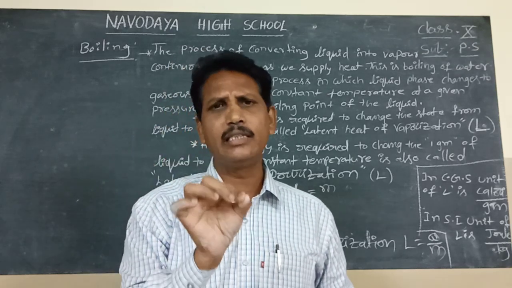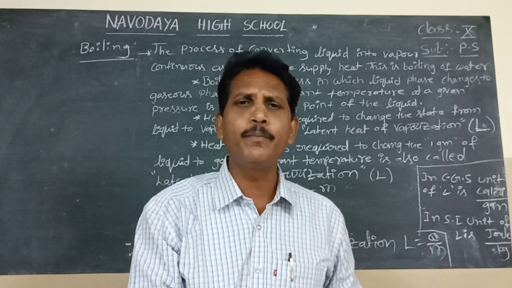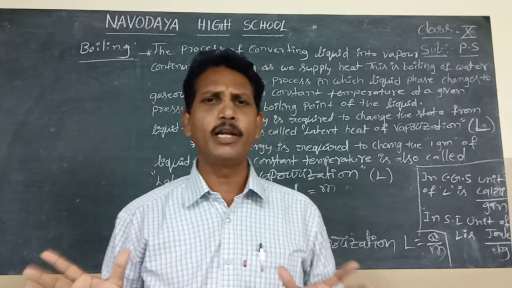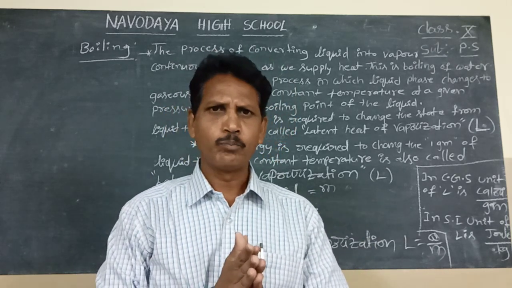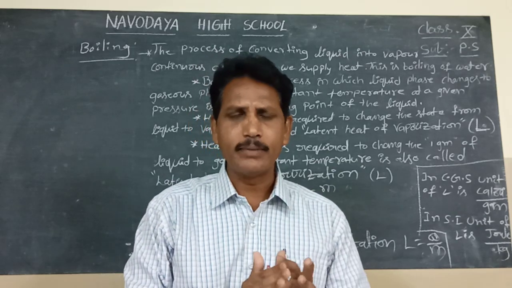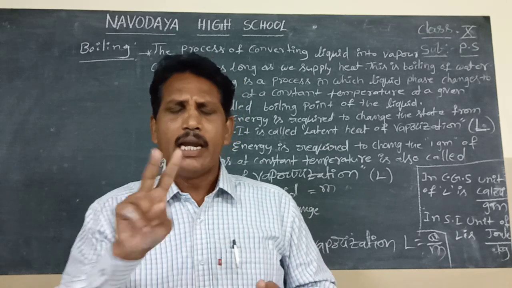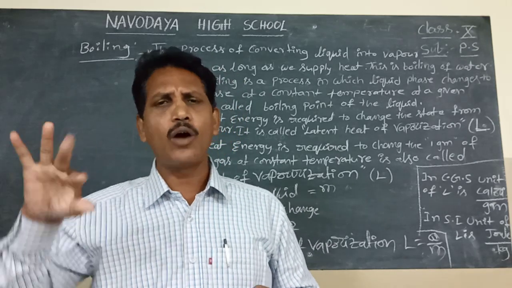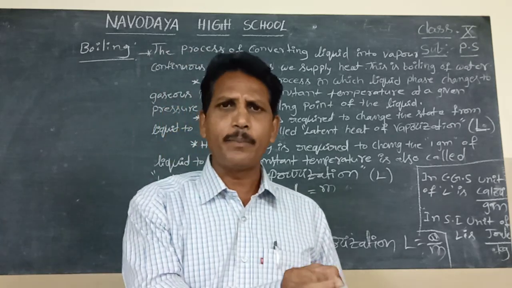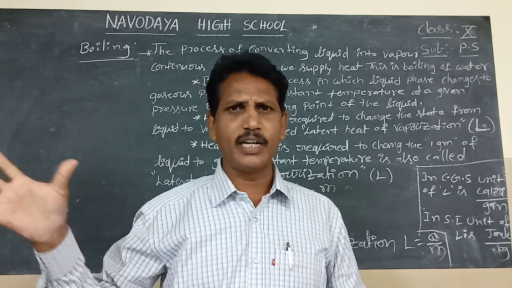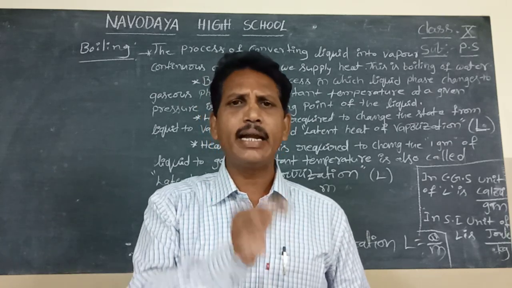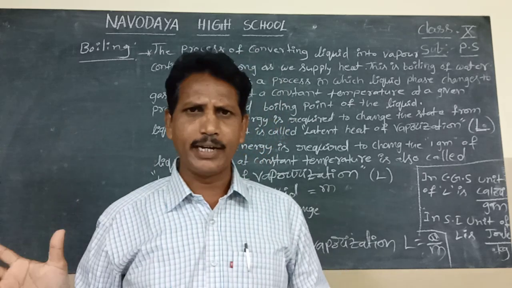This 100 degrees Celsius temperature is called boiling point of water. The energy required to change the liquid state to gas or vapor state at constant temperature and at a given pressure is called latent heat of vaporization.